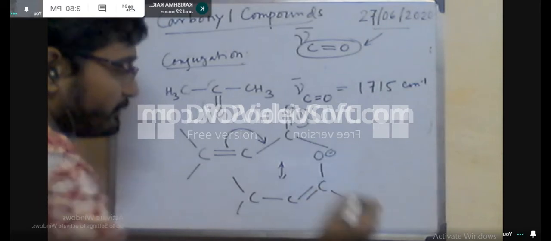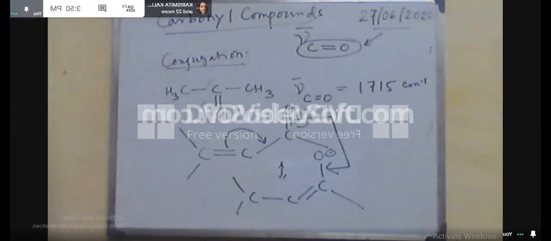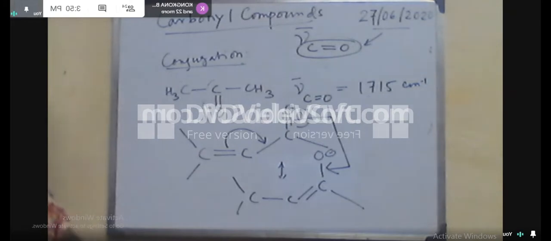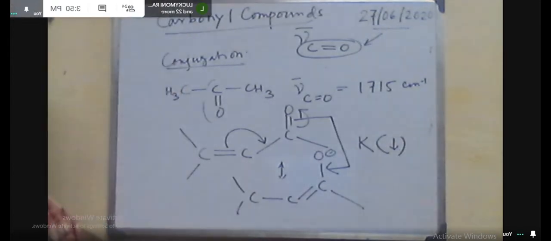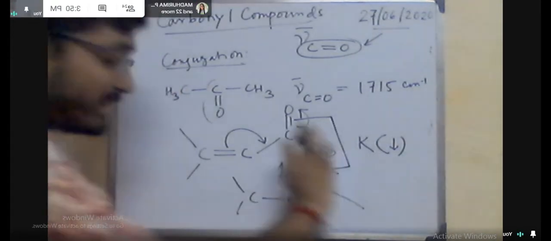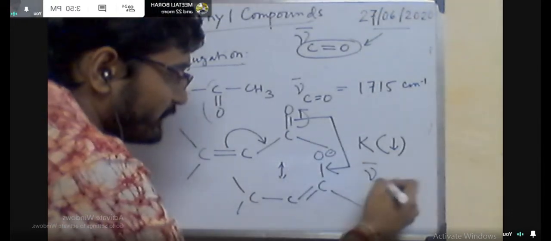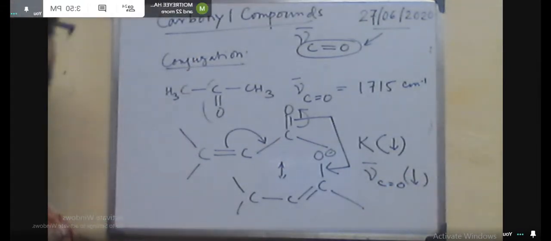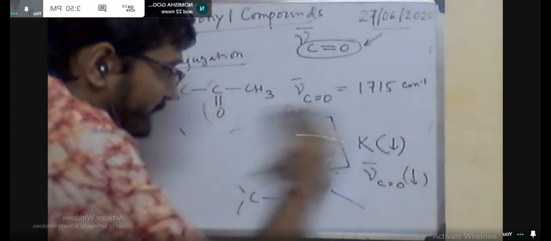So for a specific example, this is the aldol product, that is mesityl oxide. It is the aldol condensation between two equivalents of acetone. So how will you predict that the aldol condensation takes place? In the initial case, you will get the C double bond O stretching frequency at 1715 centimeter inverse at the initiation of the reaction.